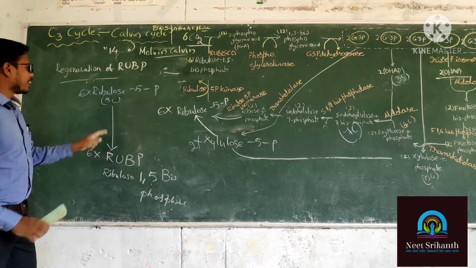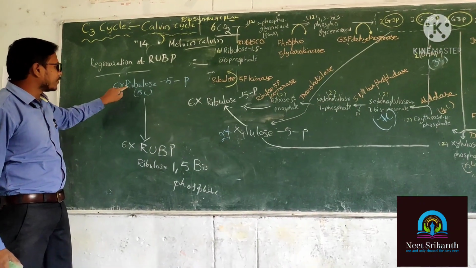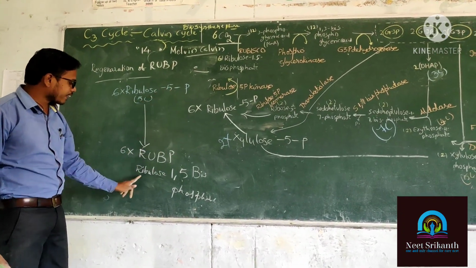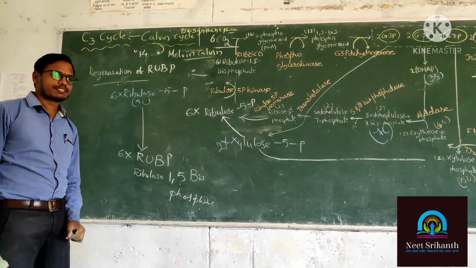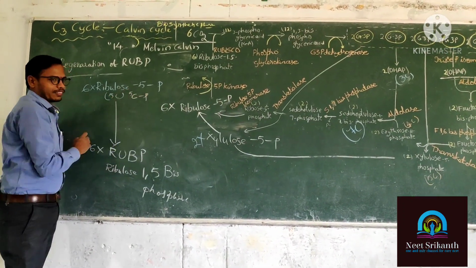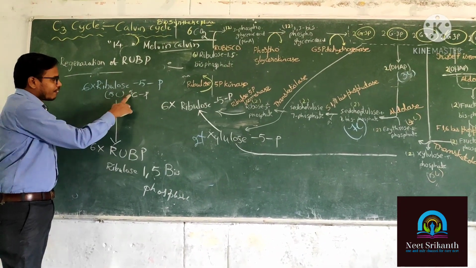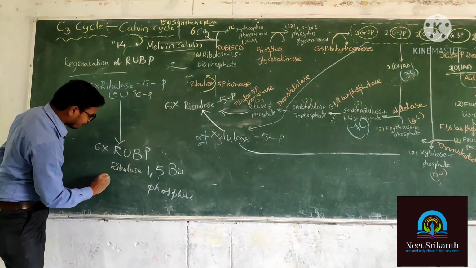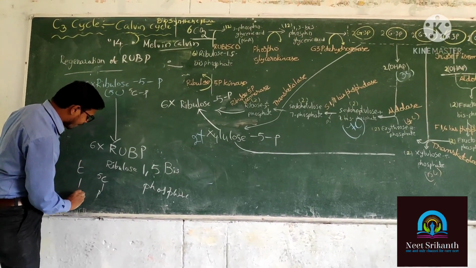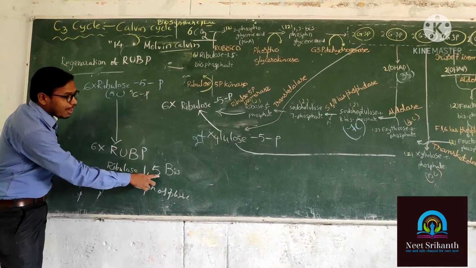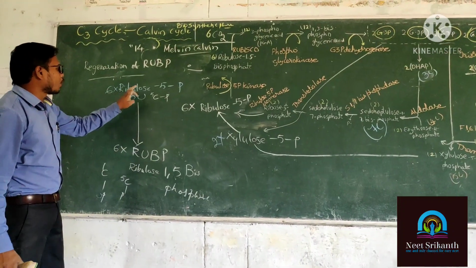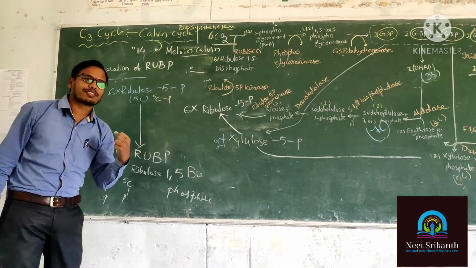So the answer is there already. What is the difference between ribulose 5-phosphate and ribulose 1,5 bisphosphate? Here only the 5th carbon is having phosphate. Yes sir, 5 carbons are there, and the 5th carbon is having phosphate. Here also 5 carbons are there, the 5th carbon is having phosphate, and the first carbon is also having phosphate. That's why I am telling 1,5 bisphosphate. That means ribulose 5-phosphate requires a phosphate.